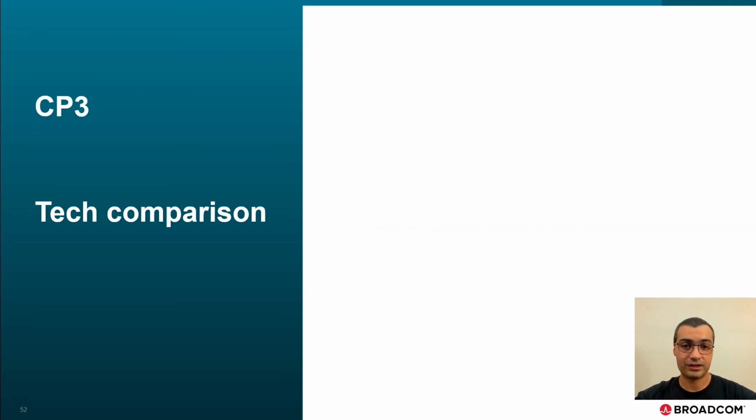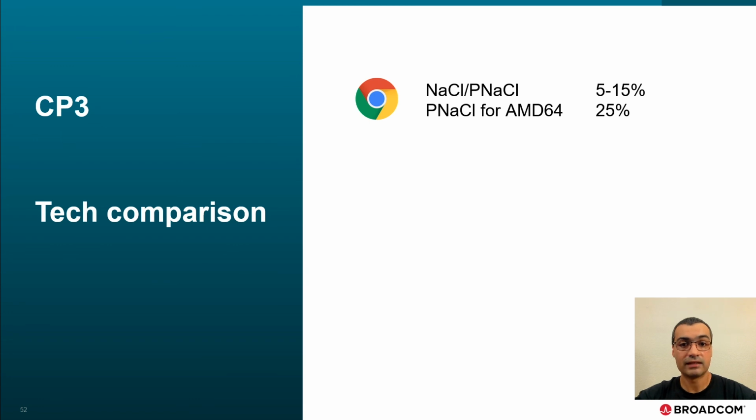Now let's do an apples to oranges comparison with some of the other sandboxing technologies. I'm saying apples to oranges because we don't have the same samples to try on all the technologies. It's actually hard to see on a wide enough range of programs and different use cases. But at least the overview page for Native Client and Pinnacle mentions running at speeds within 5 to 15% of a native desktop application, while other documentation on the official project site mentions that Pinnacle generated binaries for AMD64 are achieving 25% overhead compared to the same code compiled natively.